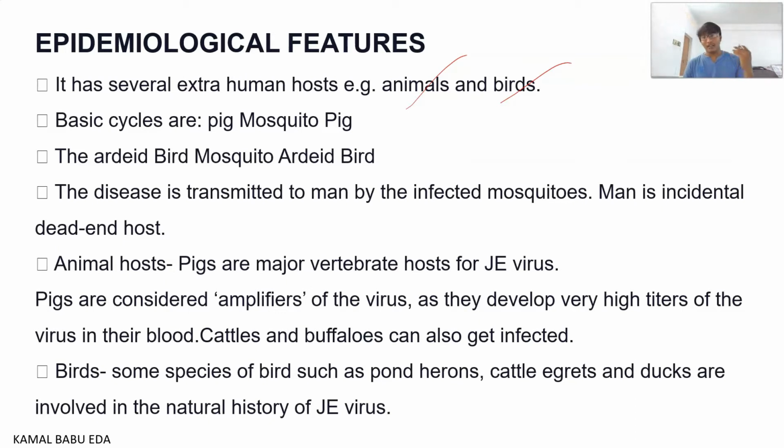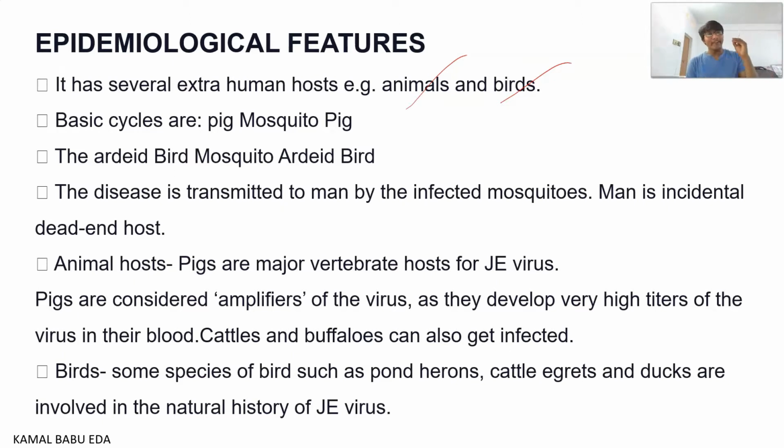The disease is mainly transmitted to man from infected mosquitoes. Man is an incidental dead-end host. Once the infection enters man, there is no chance of spreading from man to another person. The virus spreads from the pig or the bird to the mosquito, and from the mosquito it can again affect the animal, bird, or human.